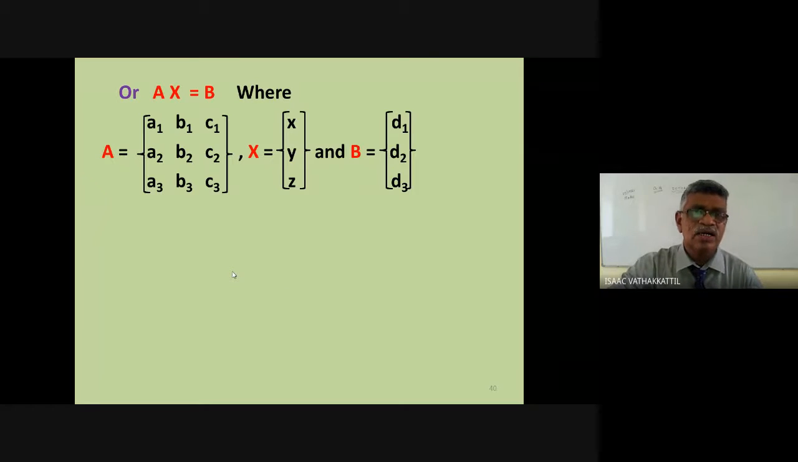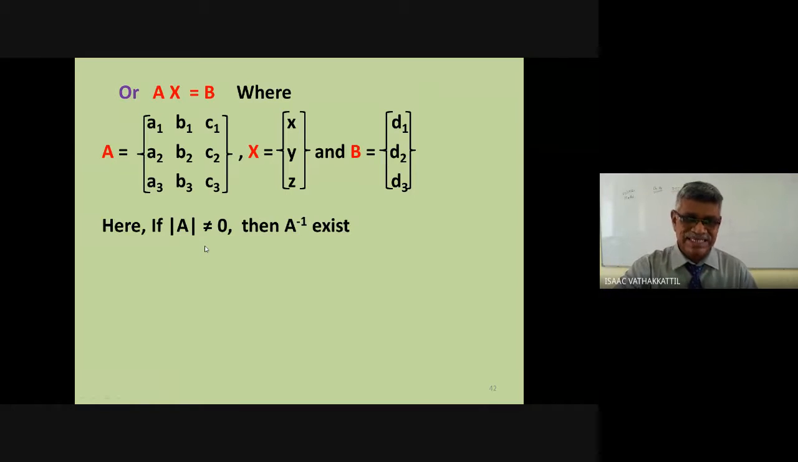A we call the matrix of coefficients. X is the column matrix of variables, and B is the column matrix of constants. A few of them may be zero, a few of them may be non-zero. In case determinant A is non-zero, that means A is non-singular, then A inverse exists. Be careful, close here.